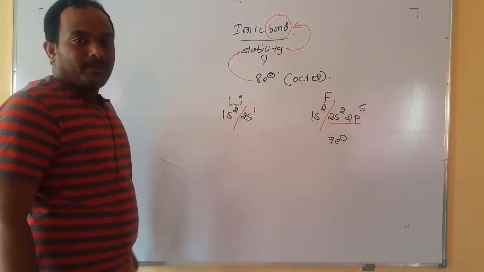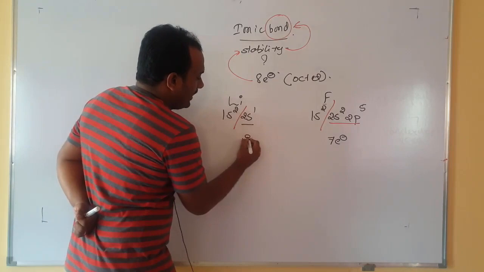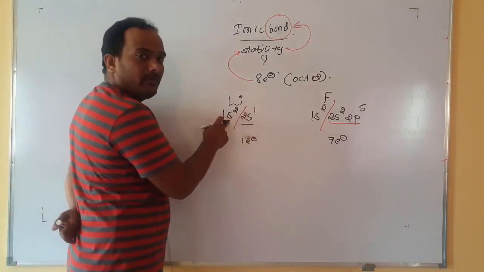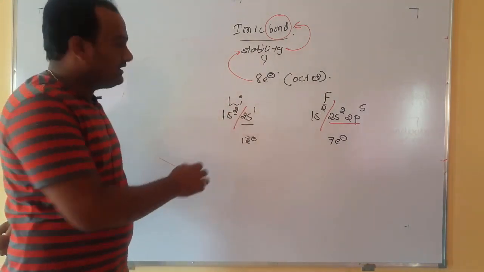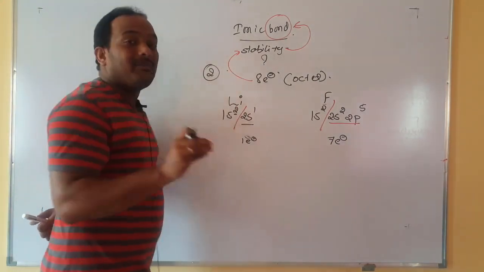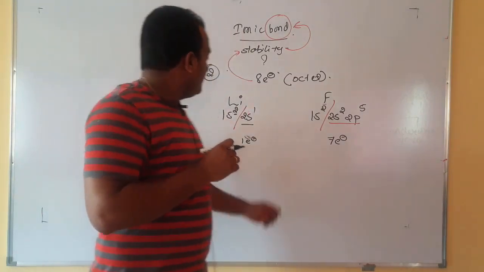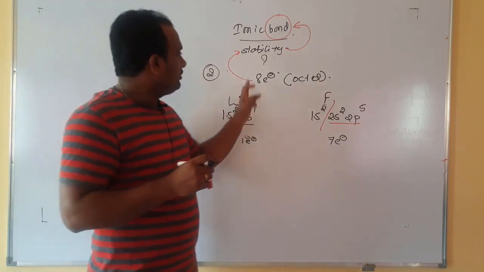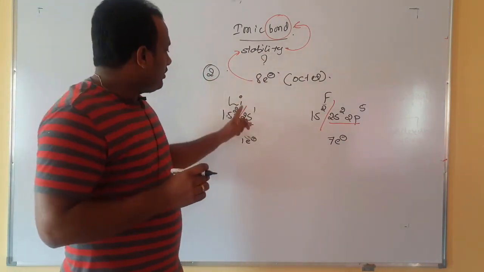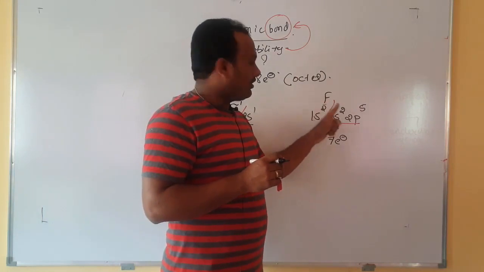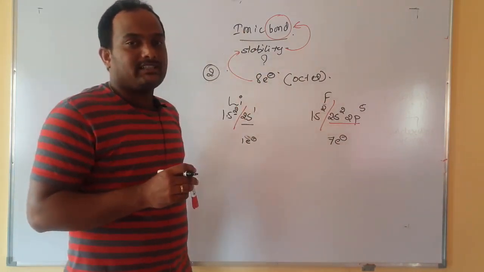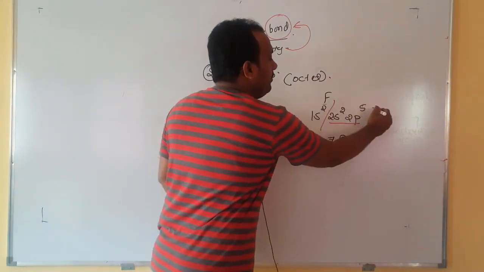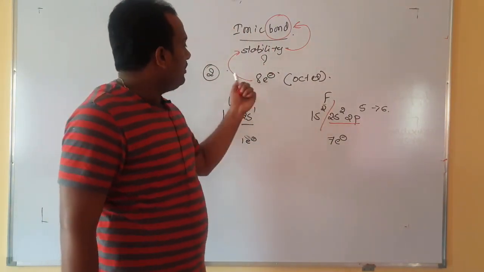In lithium, how many electrons are there in the valence shell? 1 electron. If it loses this electron, how many electrons will remain? Only 2. Means 2 is also stable in some exceptional cases. If lithium donates 1 electron, then lithium will have 2 electrons. That is also stable. That lost electron will be immediately taken by fluorine, because fluorine wants 1 electron to complete its octet. Therefore fluorine will take that electron and this 5 becomes 6. Then fluorine is also stable.